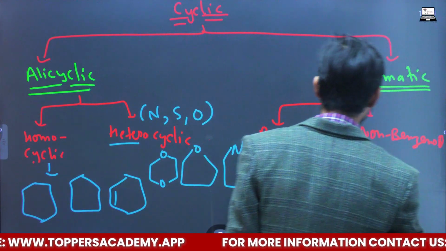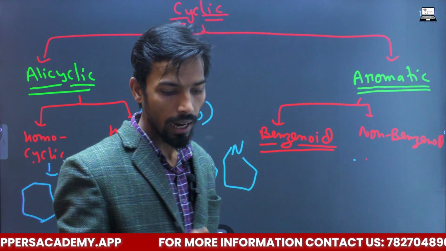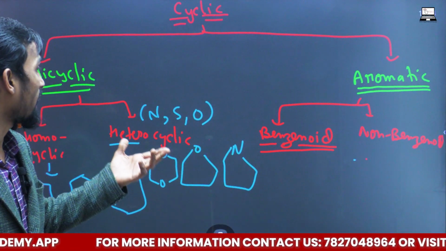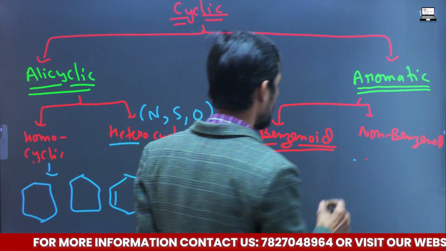Benzoate, non-benzoate, and the third will be aromatic heterocyclic compound.